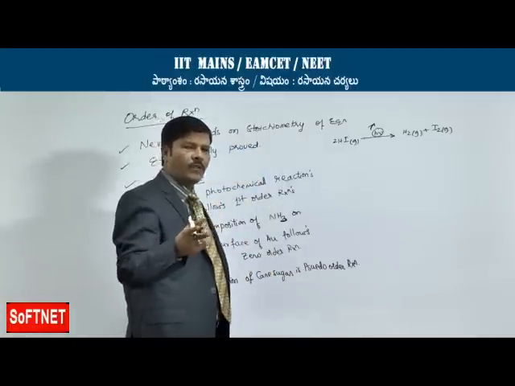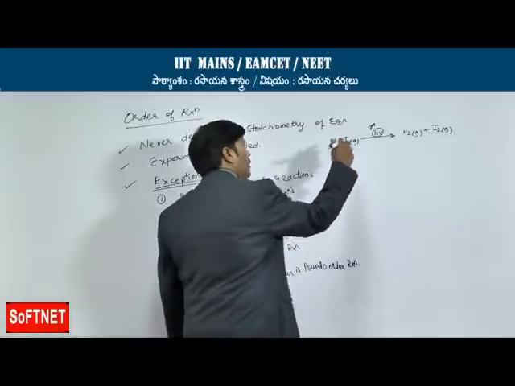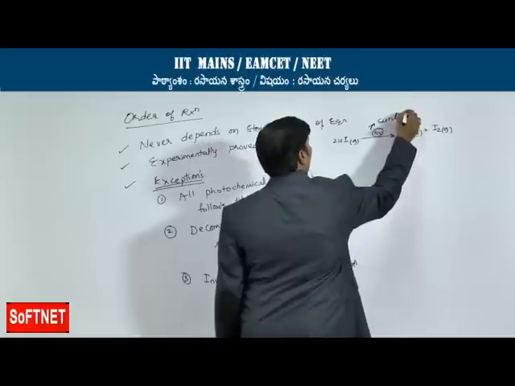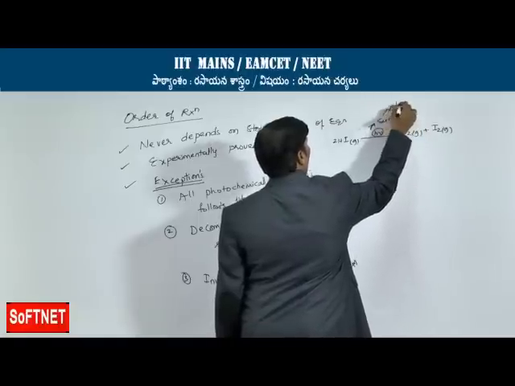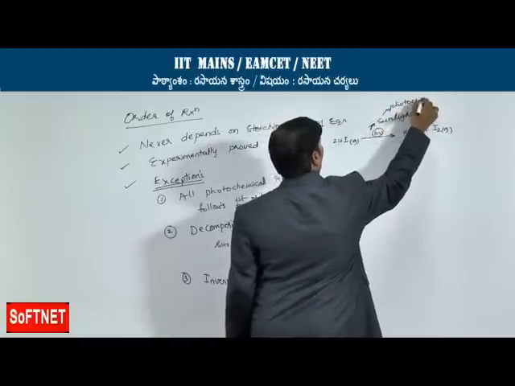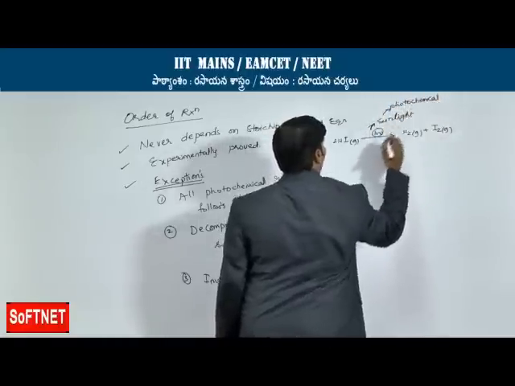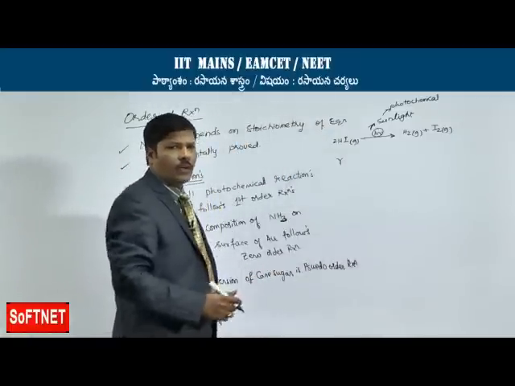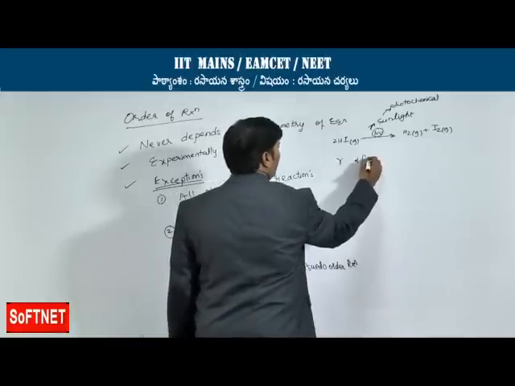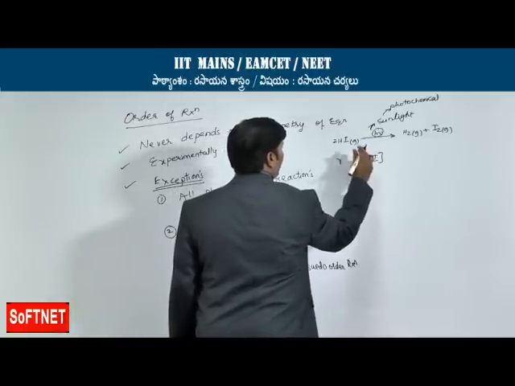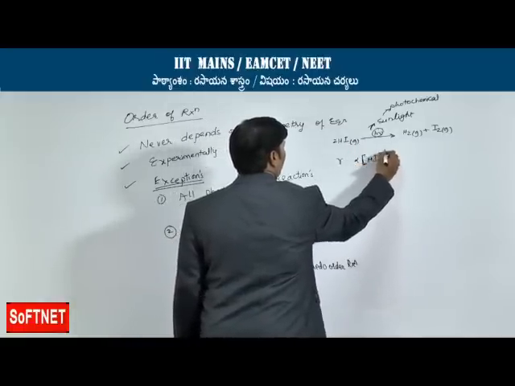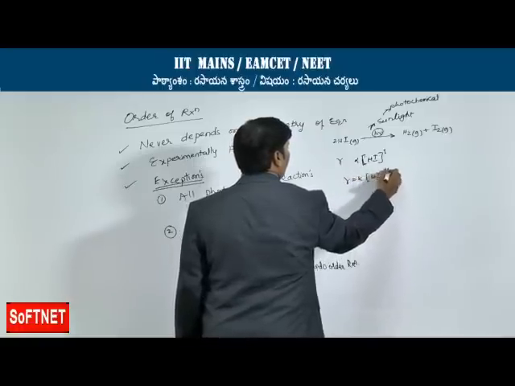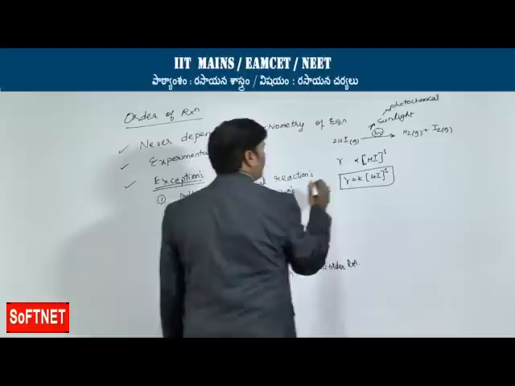So it is a photochemical reaction. Therefore, the rate of reaction is directly proportional to the concentration of HI to the power of 1. So R is equal to K into concentration of HI to the power of 1. It is a first order reaction.